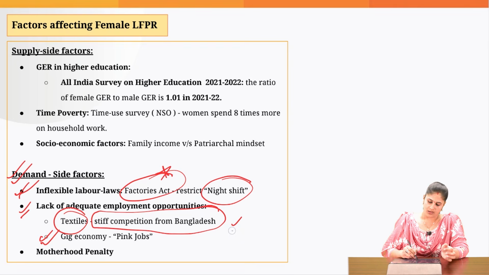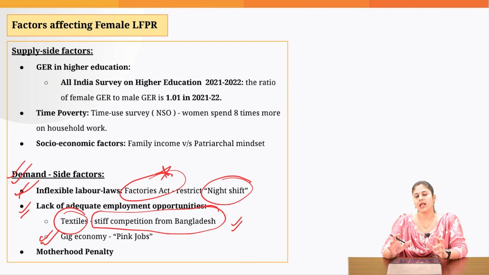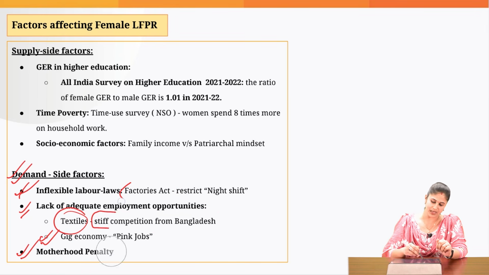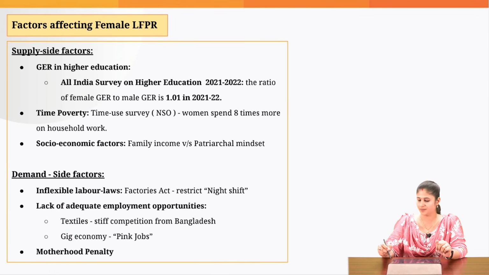So, because of the gig economy and the gender bias that you see in the gig economy, that is another reason why female employees are not preferred by the institutions or the corporate houses. Another major factor is the motherhood penalty. What is this motherhood penalty?